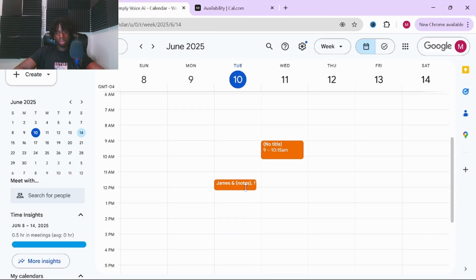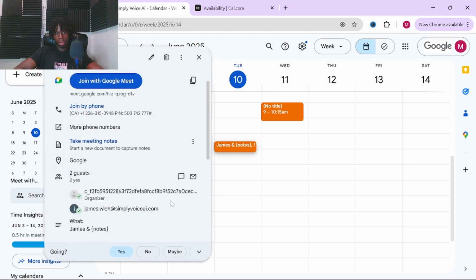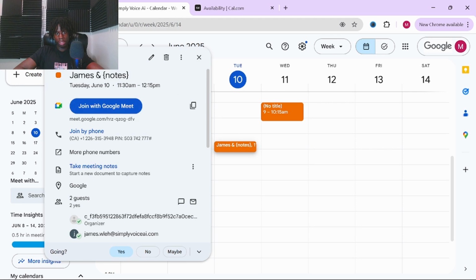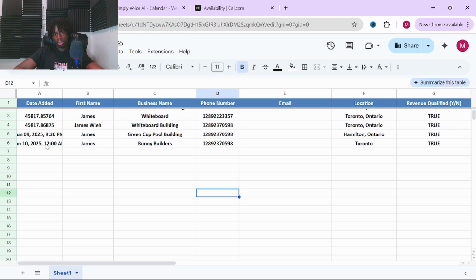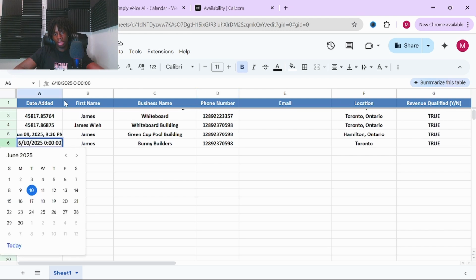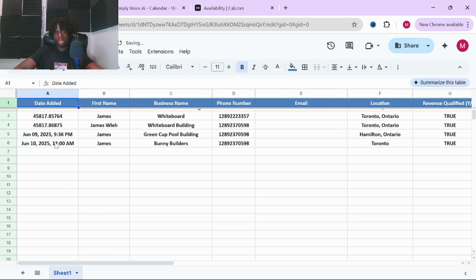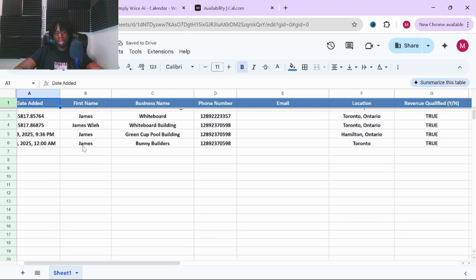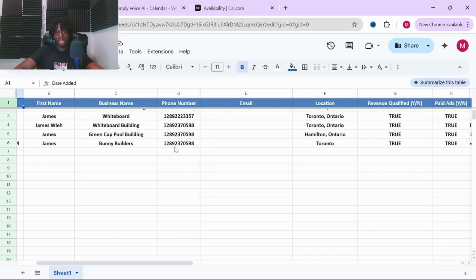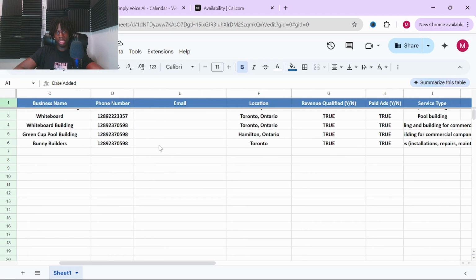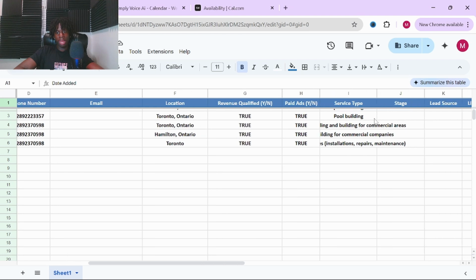Take care. Okay, as we can see here, we have it booked in right here for 11:30 to 12:15. And then in our CRM, we have it over here as well for the date. This is the date that it was added, so it's not the appointment date. It's just the day that the call took place. The name of the person that we have, the name of the company or the business, the phone number that we have, the location, this email place will get filled in later. And then we have a revenue threshold, and then whether they run paid ads, and then the type of service that they run.